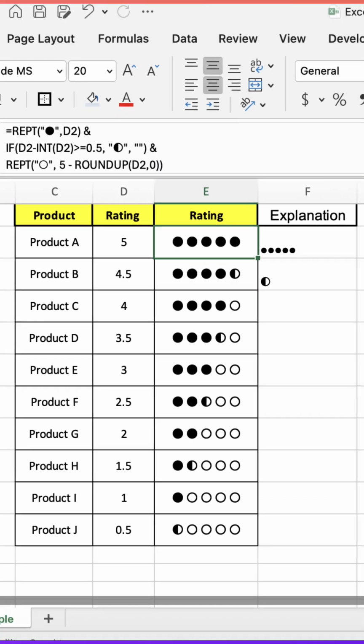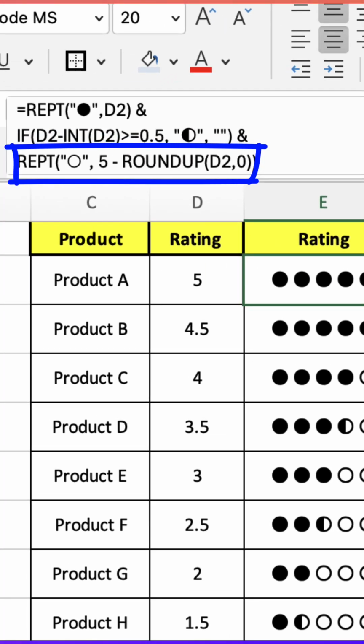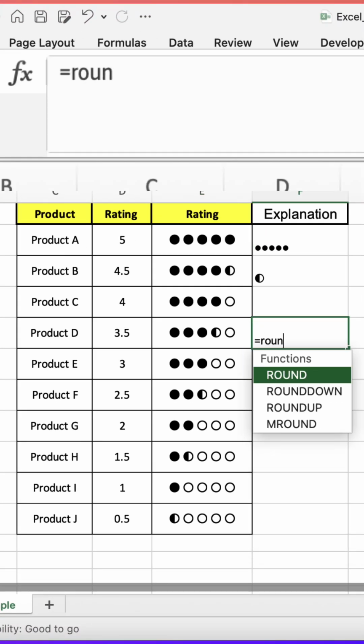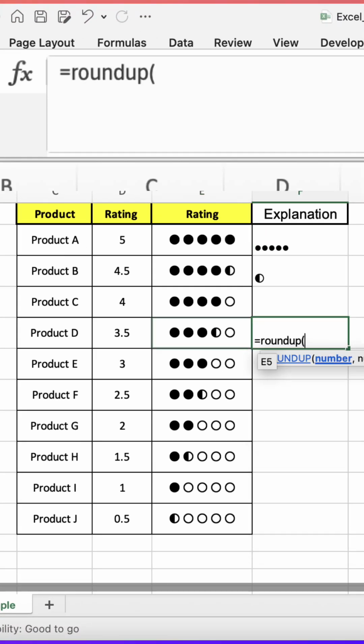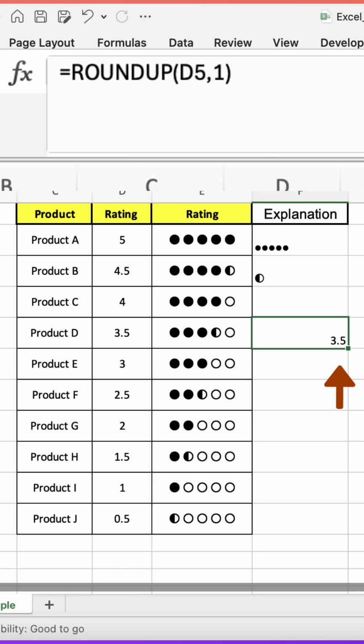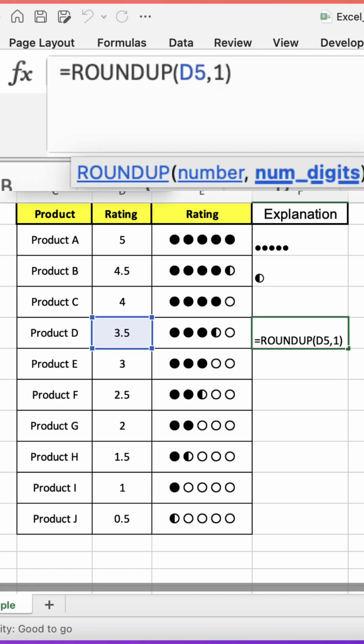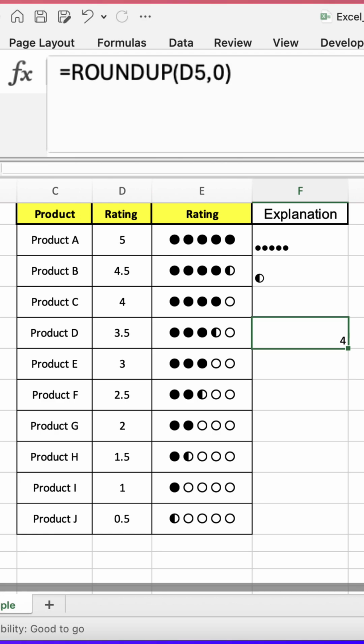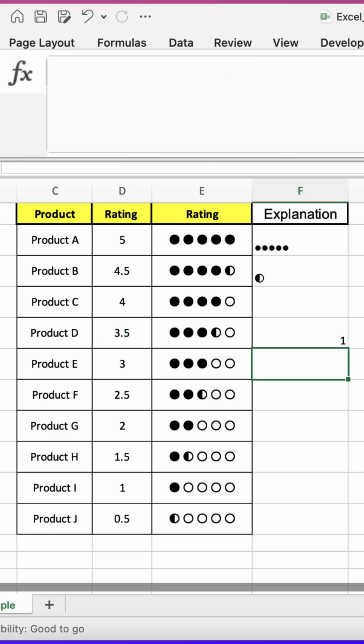Alright, so let's take a look at the third and final part of the formula, where we get the empty circle. Let's start with the ROUNDUP function. We're going to want to round up a number here, 3.5. If I put 1 decimal, we're going to get 3.5. If I change that to 0, we're going to get 4. Now, this is a 5-star rating system, so let's do 5 minus our roundup, which will leave us with 1.